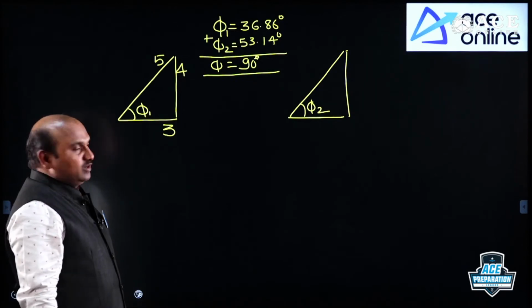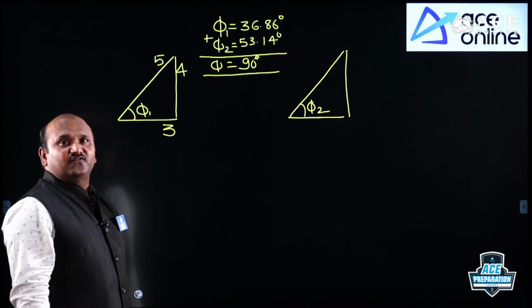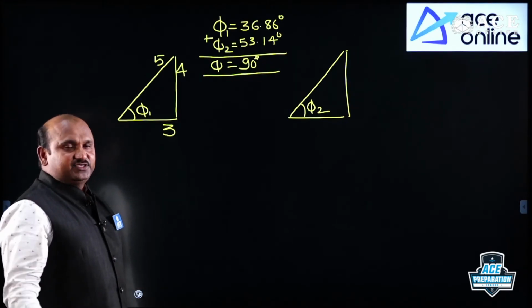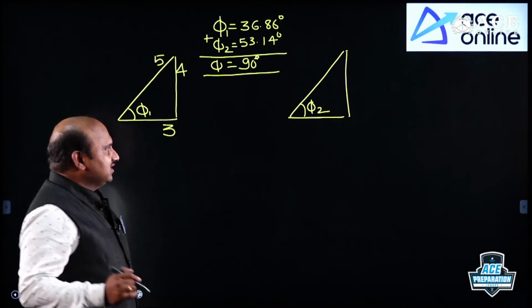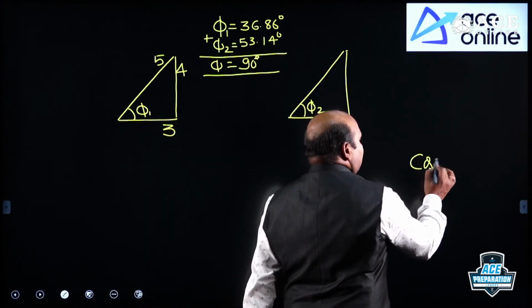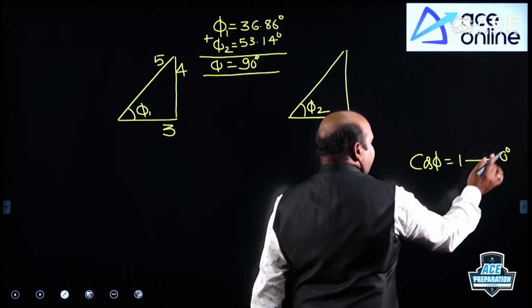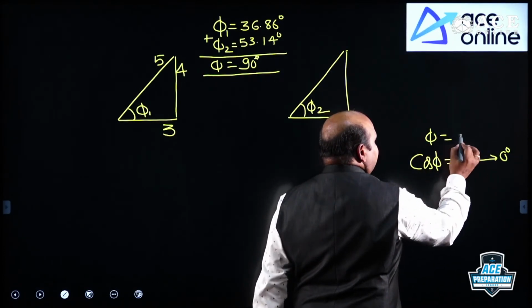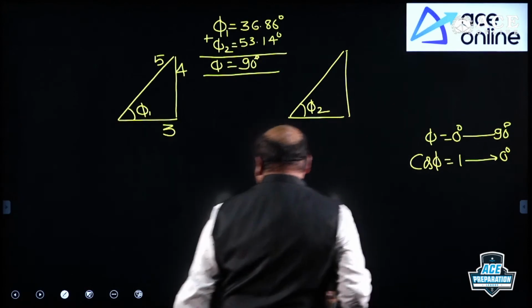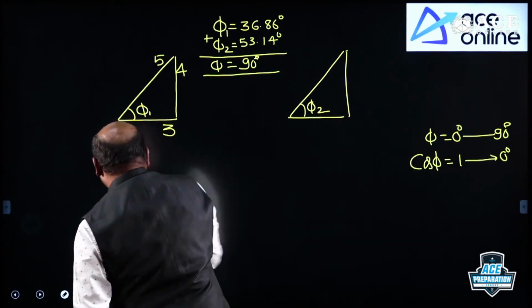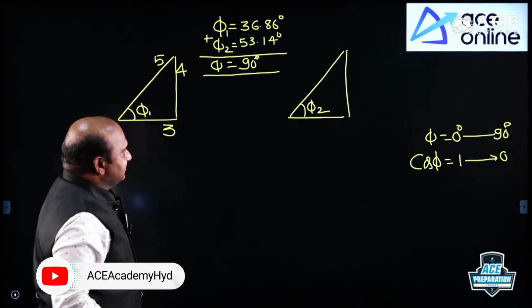Are you getting it? Once the power factor is 0.6, usually 0.6 or 0.8 you are getting, and 0.8 is more. More power factor has less angle because the cos phi value varies from 1 to 0 when phi goes from 0 degrees to 90 degrees, yes or no? That is why we need to concentrate on the less angle.